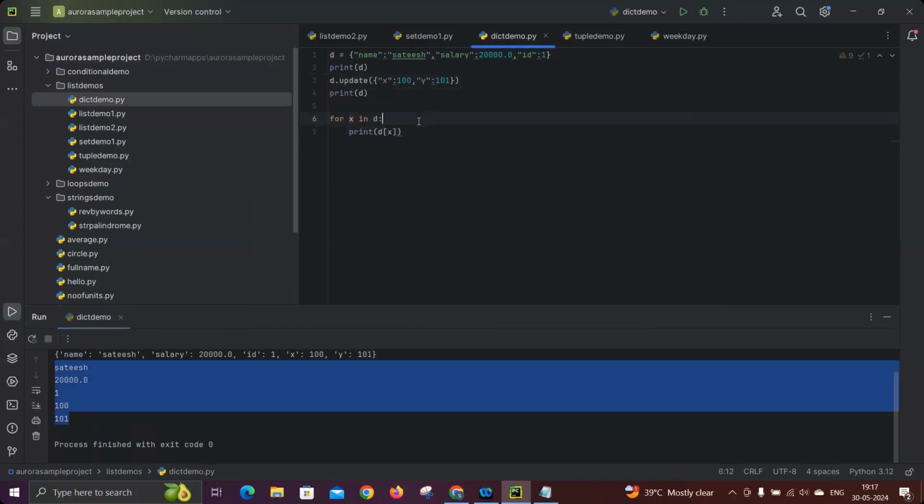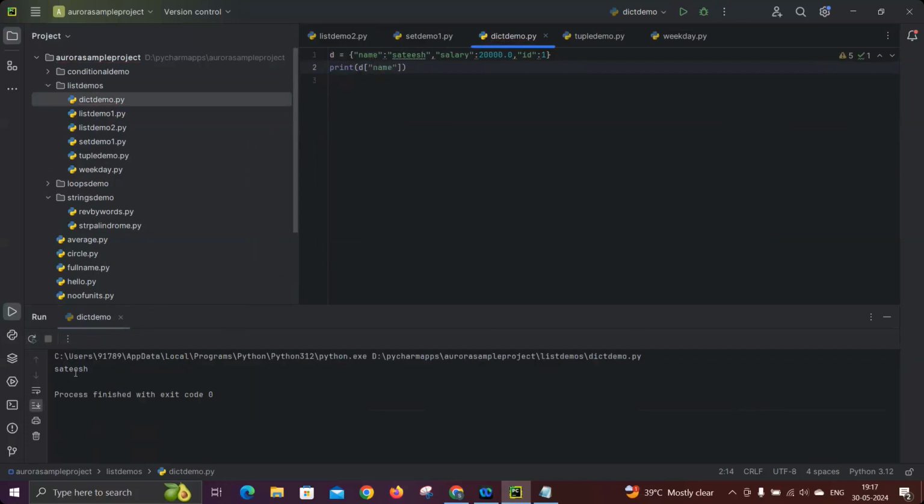So we call it the index method, but instead of index 102, we can use the key as an index now. So if you want to specifically print only the name, yes, we have the possibility: d of, within double quotes, the key of the respective value, and now you will get Satish. So based on the indexes also we can get it out. Okay. So likewise you can perform operations on the dictionary as per our requirement.